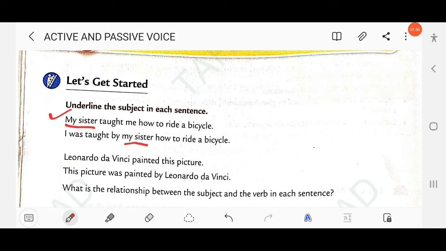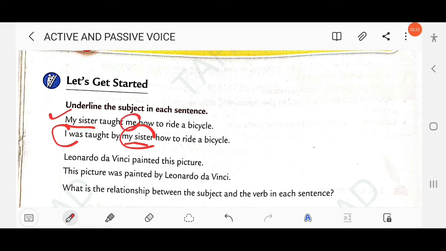But in the second sentence, I was taught. Here the sentence starts with an object. I was taught by whom? Who taught me? My sister. So in the second sentence the subject is my sister, and in the first sentence the object is me.